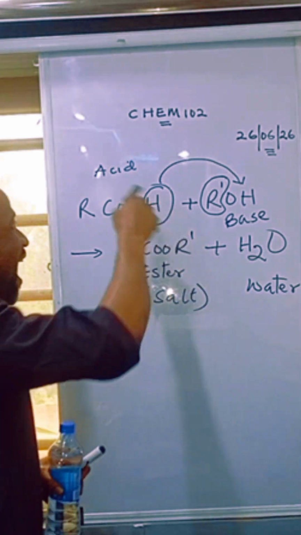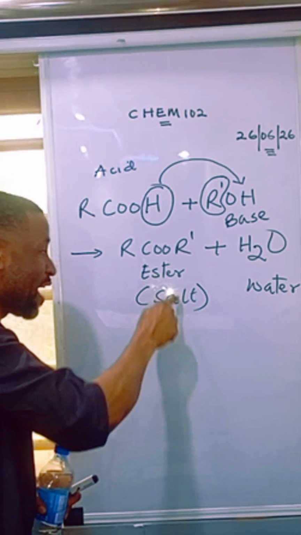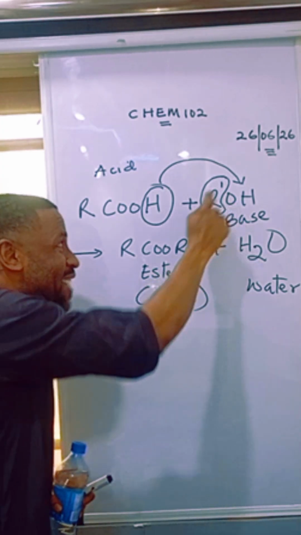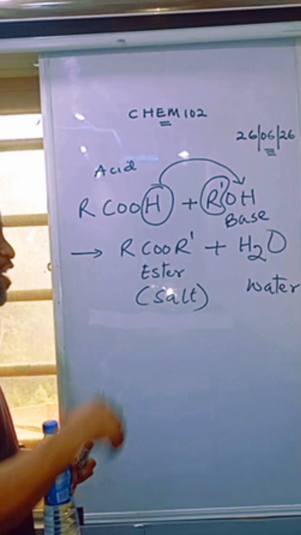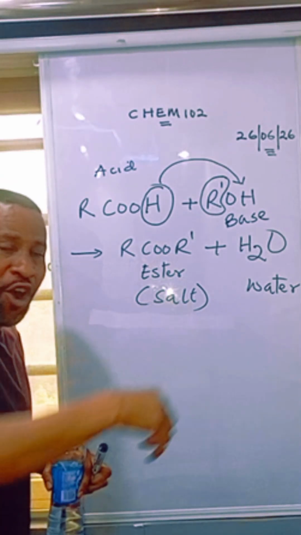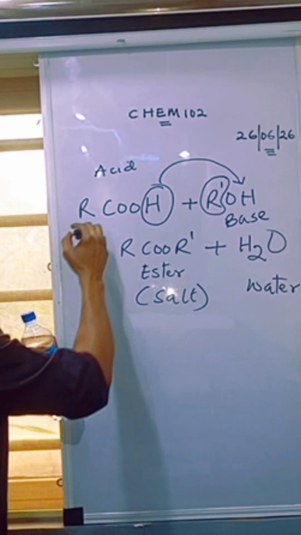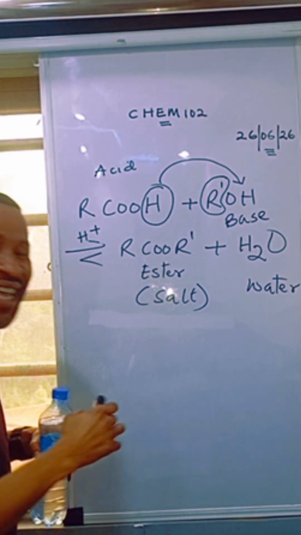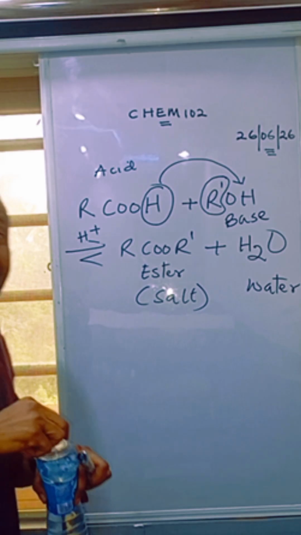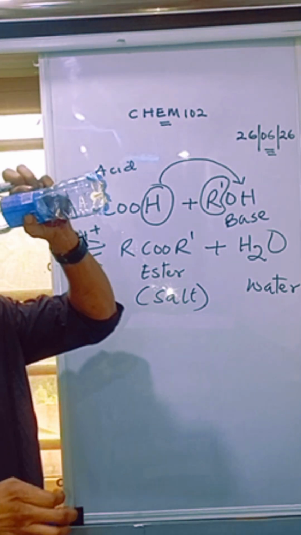So whenever an acid reacts with an alkanol and you're producing an ester, which is a salt, and water, it means that the alkanol is functioning as a base. In fact, by the time we go deep in this course, you will see that this reaction is a reversible reaction taking place in the presence of a mineral acid, and we call it esterification. Esterification. We are coming to that.